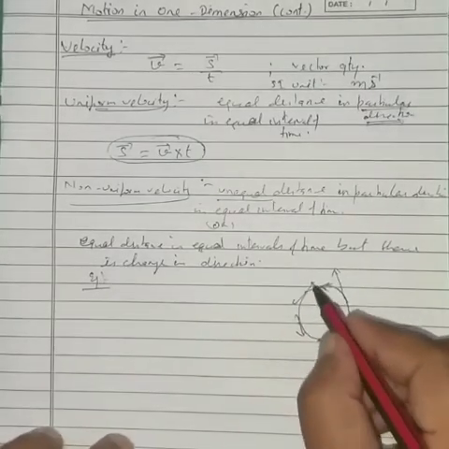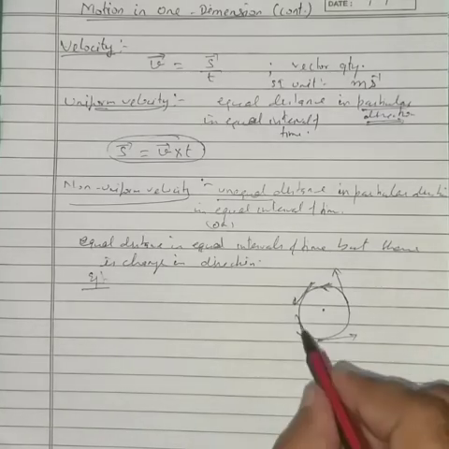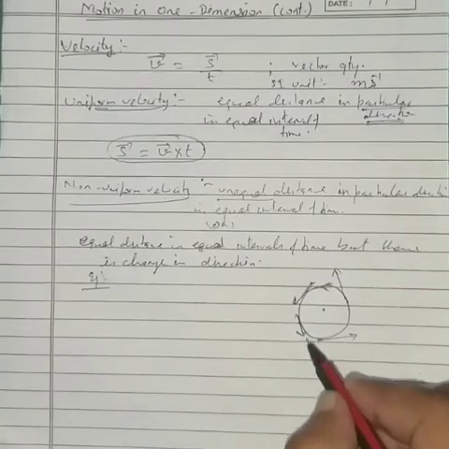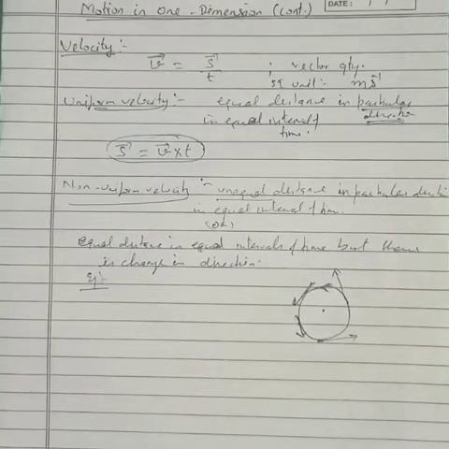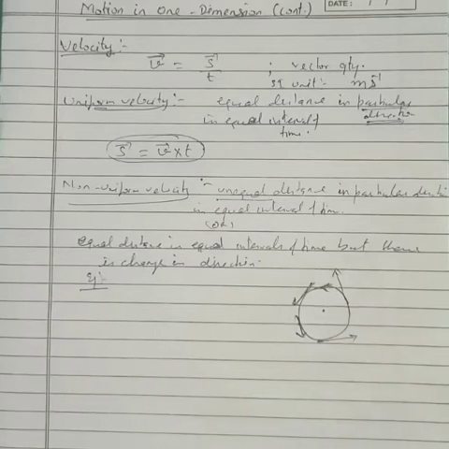Since there is always a change in direction for the moving body, the body may be moving with constant speed, but its velocity is always different. So speed may be constant, but velocity is always variable. This type of motion will be called non-uniform velocity.